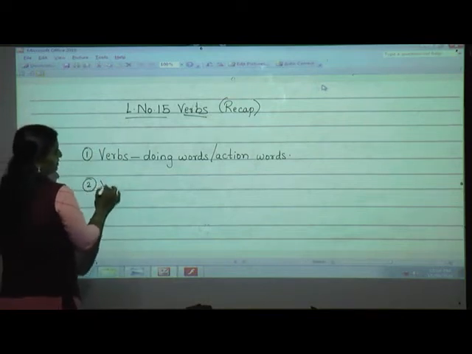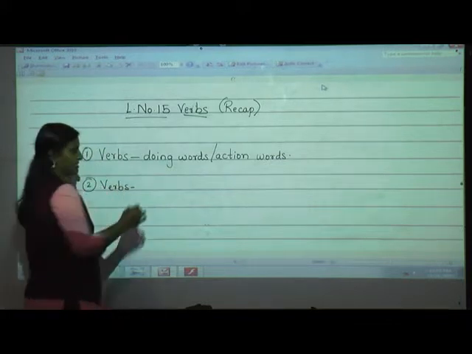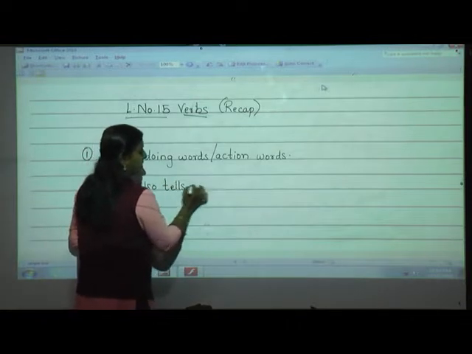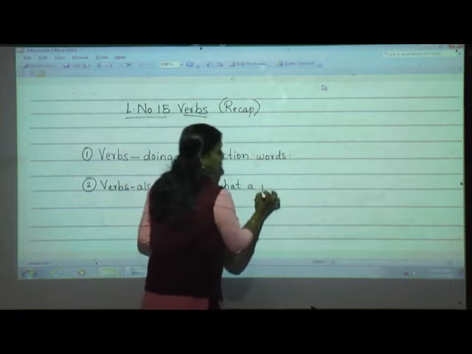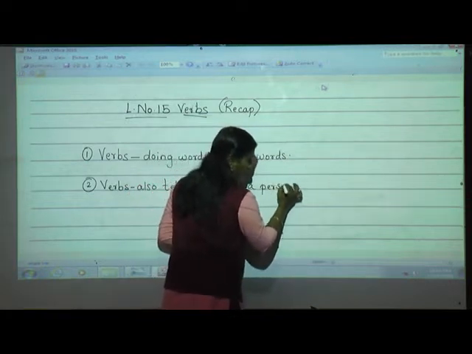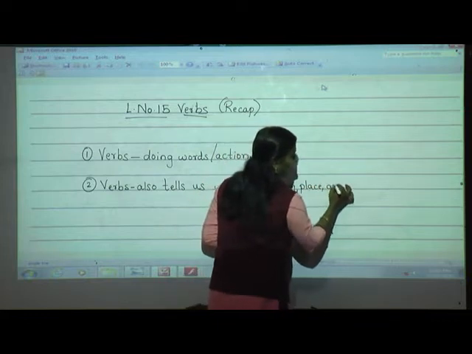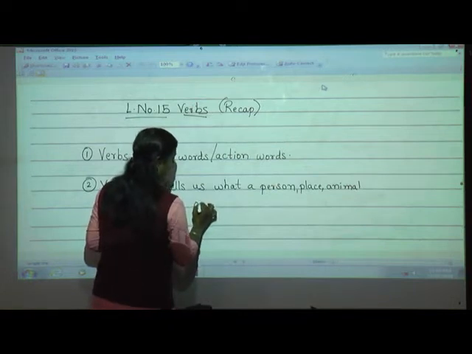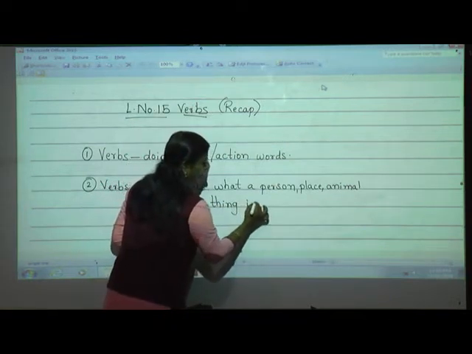Then what have we learned, students? Yes, we have learned verbs also tell us what a person, place, animal or thing is.